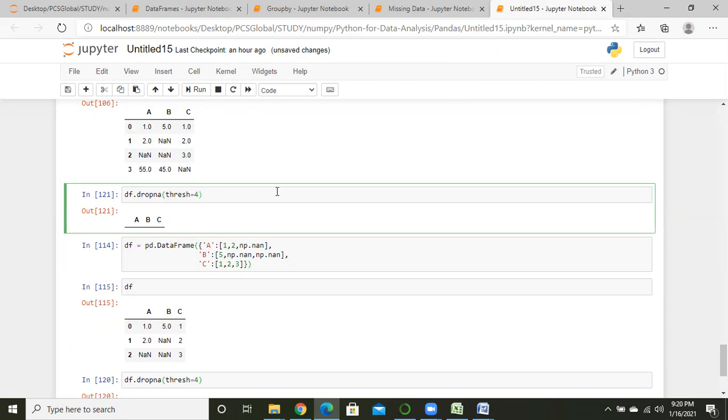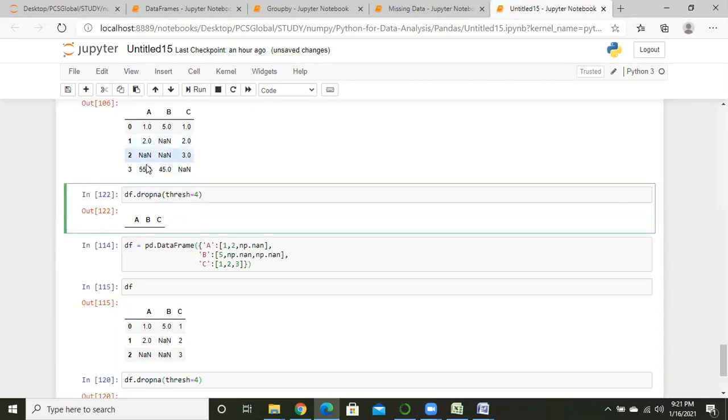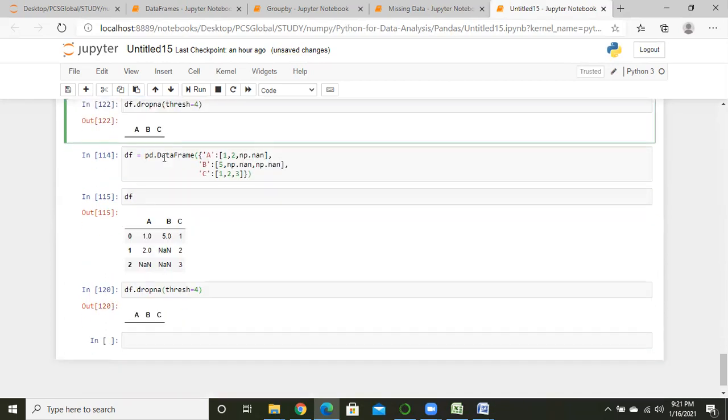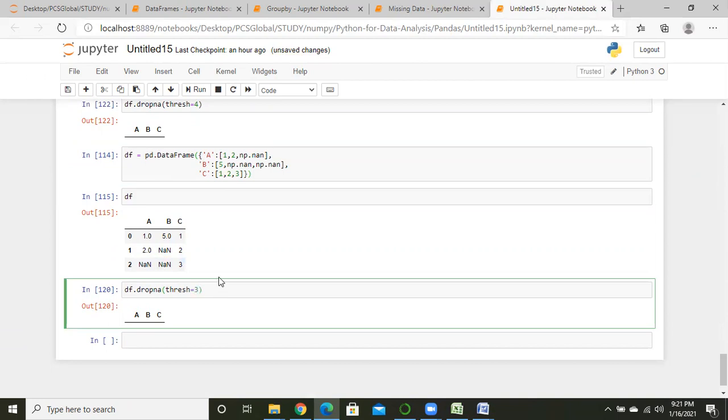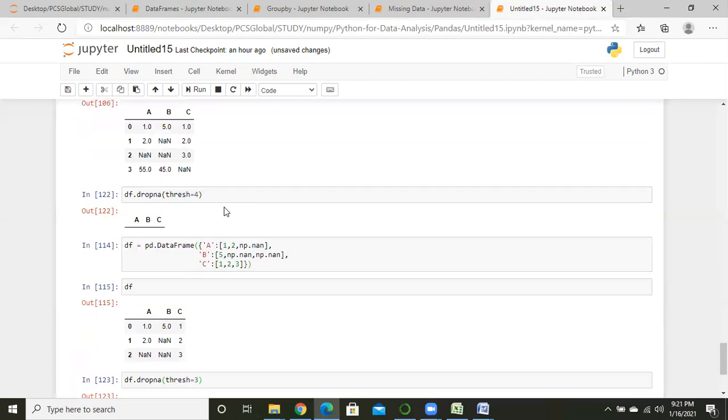Actually, this is up to 4. You have only 3 null value rows, and 4 minus 1 means 3. So Python deleted all 3 null value rows from your data frame. But why is this not working in this column?